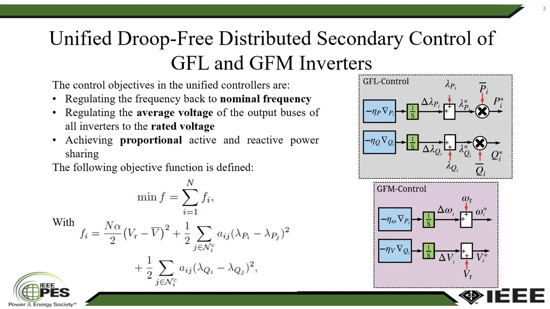The distributed optimization problem has three parts. In the first part, it tries to regulate average voltage. Then the second and third parts are used to regulate active and reactive power respectively. On the right-hand side, the secondary control structure of the proposed controller is given. We see that for the GFL control, the secondary control generates P and Q references. On the other hand, for the GFM control, the secondary control generates voltage and frequency references.